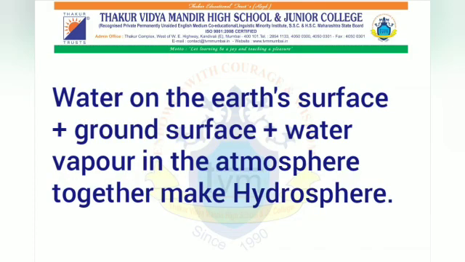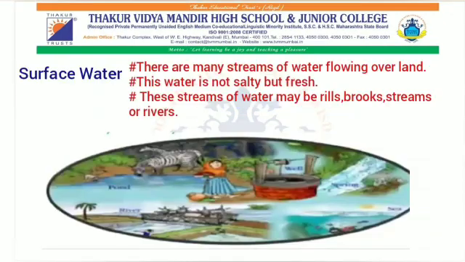Water on the Earth's surface, ground surface, and water vapor in the atmosphere together make the hydrosphere. There are many streams of water flowing over land. This water is not salty but fresh. These streams of water may be rills, brooks, streams, or rivers.